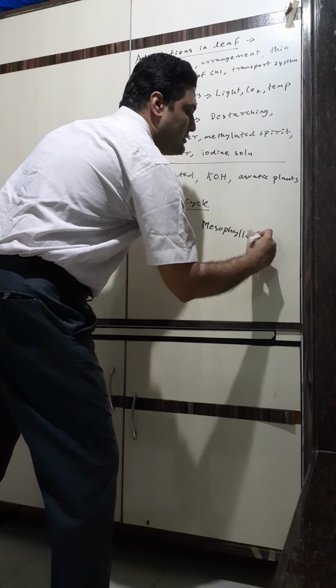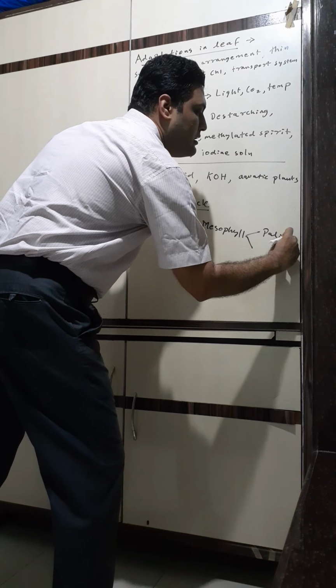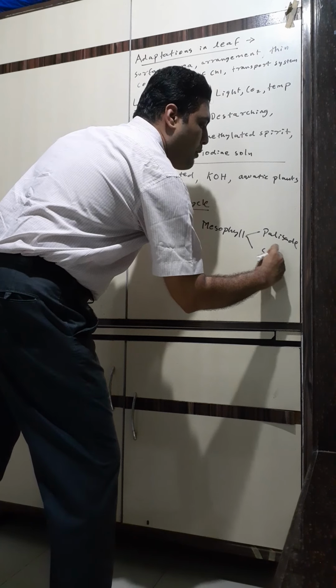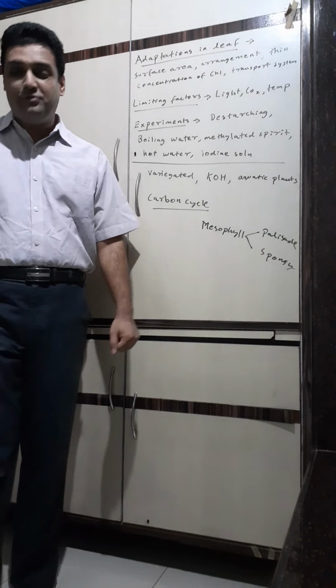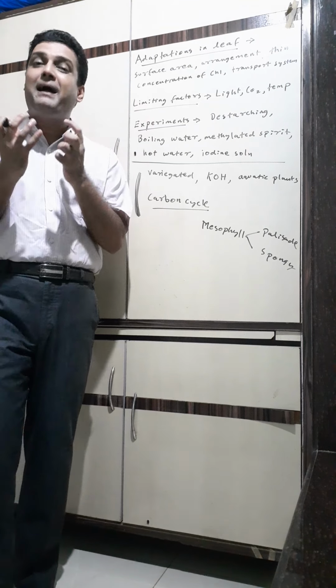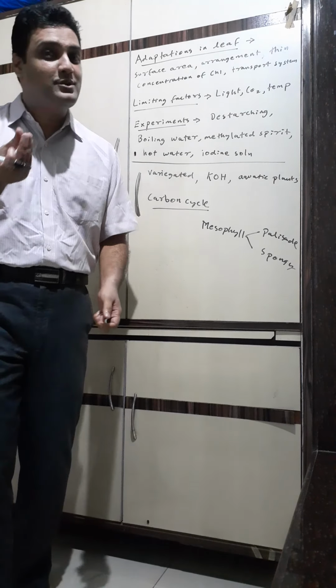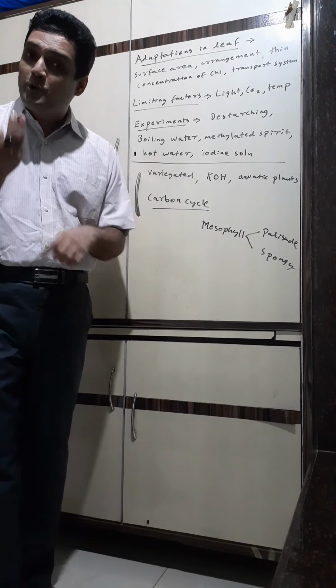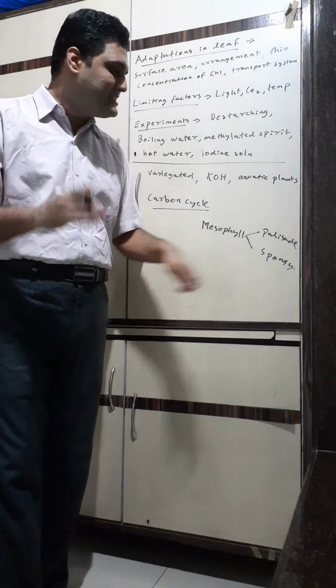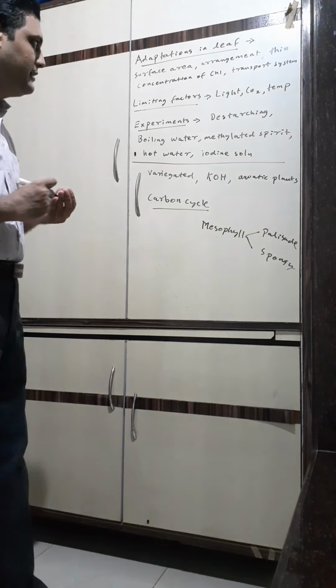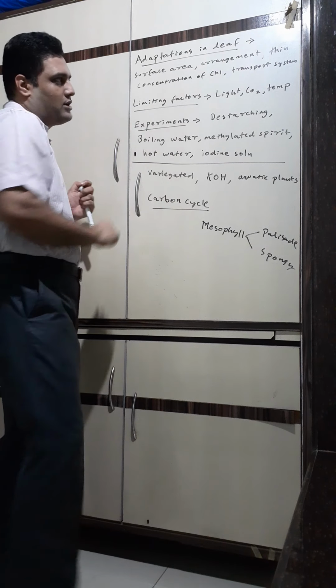And it has two layers, palisade and spongy. Remember, the palisade layer of the mesophyll is totally packed with chloroplast. Spongy has some spaces, therefore it's spongy. So chloroplast and chlorophyll are more concentrated on the uppermost, that is palisade layers of the leaf. So that's where they are concentrated.